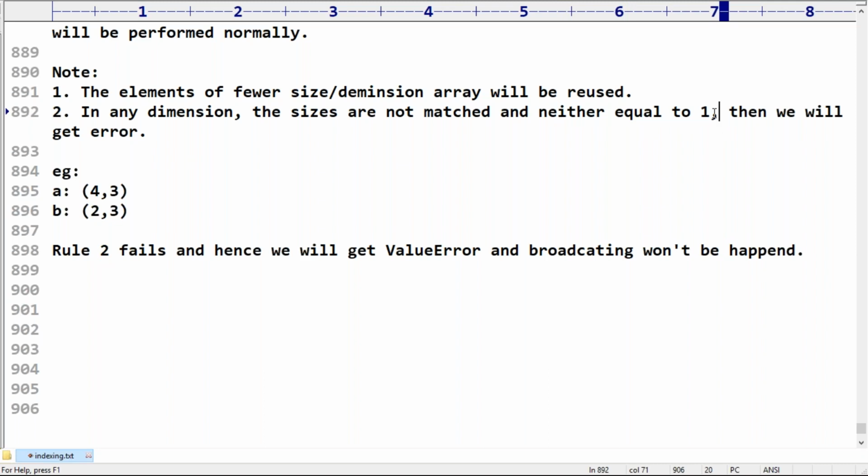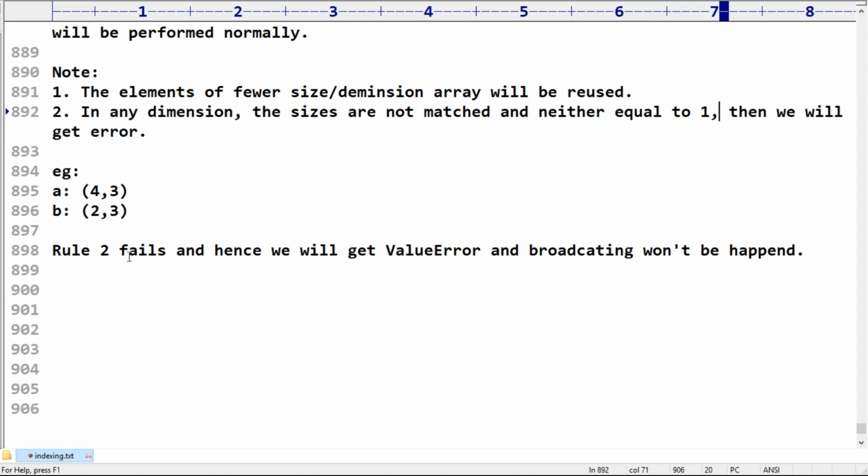Are you feeling comfortable? Beyond that, nothing, sir. If you understand these rules, then happily we can go for multiple examples. In this case, broadcasting is going to happen and this is the result. In this case, broadcasting is not going to happen, so we get an error. In this case, broadcasting is not required at all.